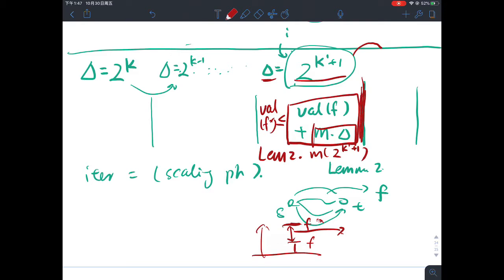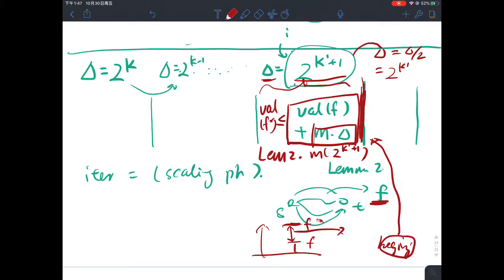This is really at the end of this particular scaling phase, in which we are not able to do updates anymore. So let's just move to the next stage and do scaling again. After I scale delta by half, I have 2 to the k prime. Now I want to look at what's exactly happening at the beginning of the scaling phase.